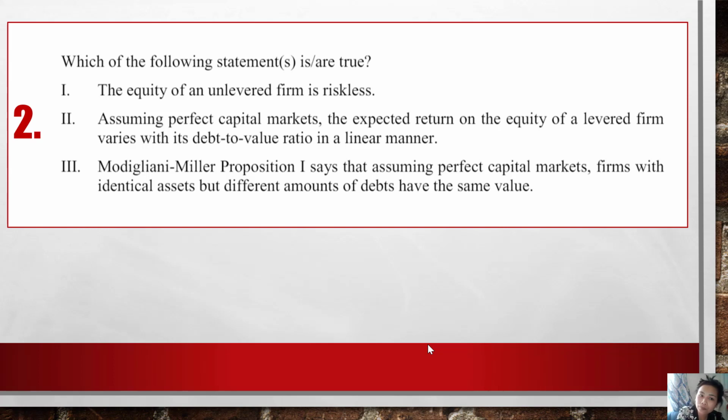So this is wrong. Number 3, Modigliani Miller proposition 1 says that assuming a perfect capital market, firms with identical assets but different amounts of debt have the same value. This is true. Modigliani Miller proposition 1 says that with a perfect capital market, firms with identical assets but different capital structures should have the same value. And here the amount of debt is a part of the capital structure. So 3 is correct. So here only 3 is correct.